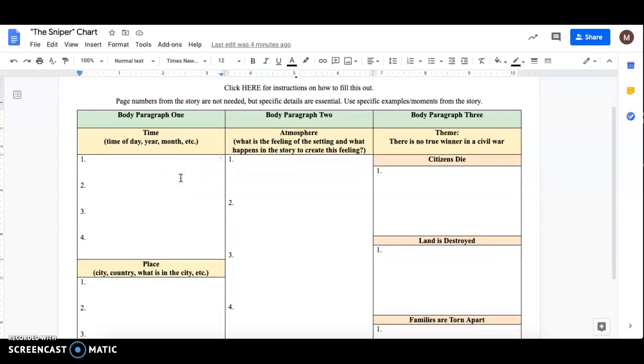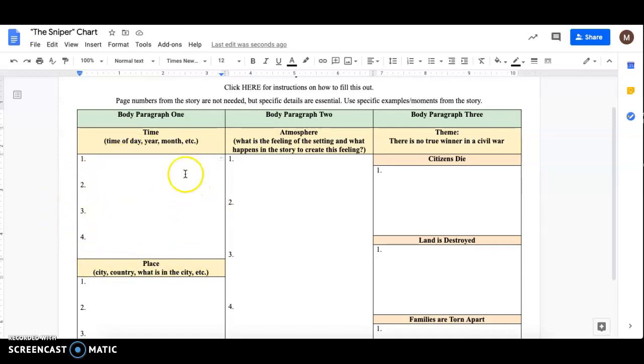I'm going to go through each category here and just explain it. But remember, you will do this as you read the story. So you need to find 4 examples of the time in the story. This can be a year. It might say what year. It might be a time of day. Our story takes place at a couple different time of days. So give me details. Like if it is early in the morning, don't just say early in the morning. Tell me it's early in the morning because our main character notices that the sun's starting to come up. Right? So time, maybe the month.